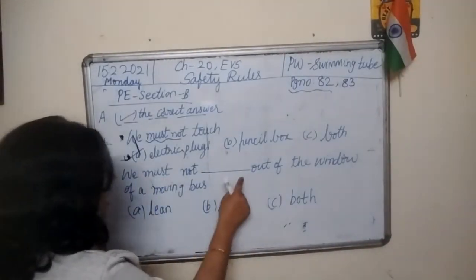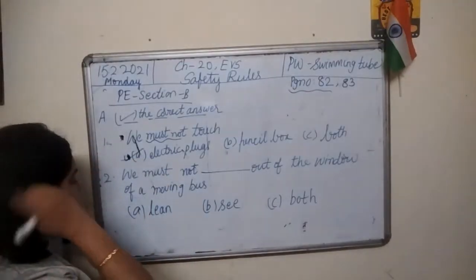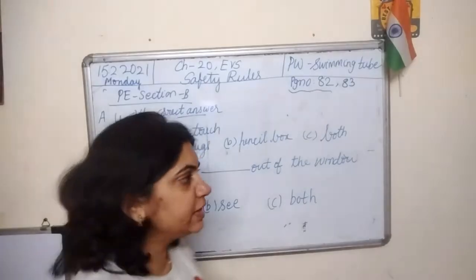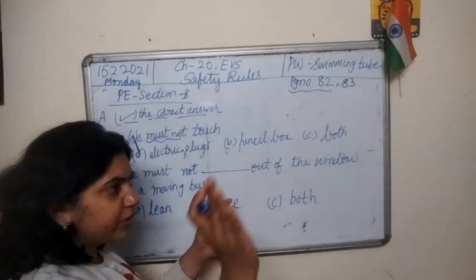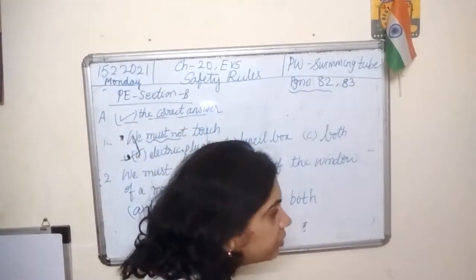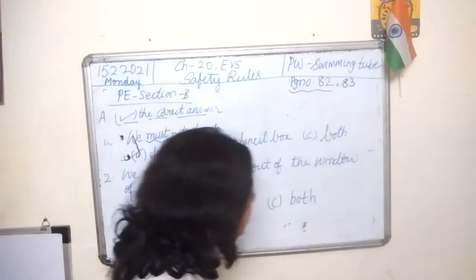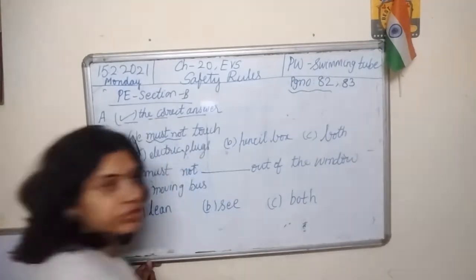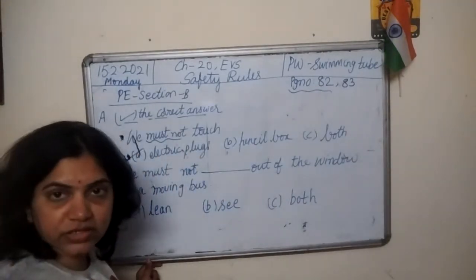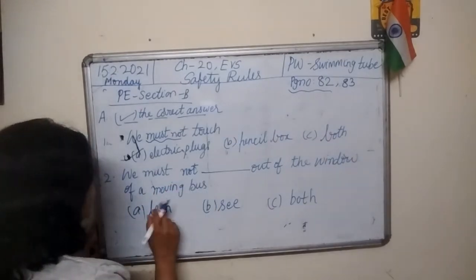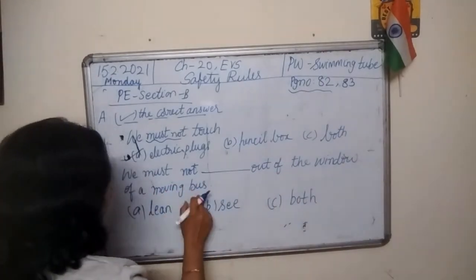We must not dash out of the window of a moving bus. Option A, lean. What do you mean by lean? Lean is, if opening a window and just going close to the window and putting your head near that. Okay, leaning. You are leaning onto something like this. Okay, you should never do that. So lean. We must not lean out of the window of a moving bus.